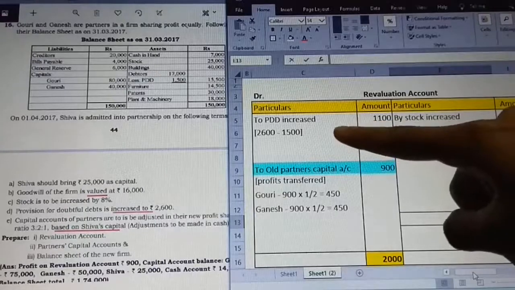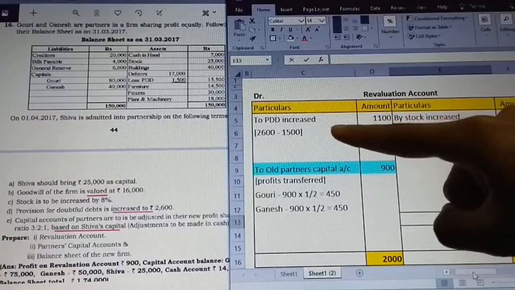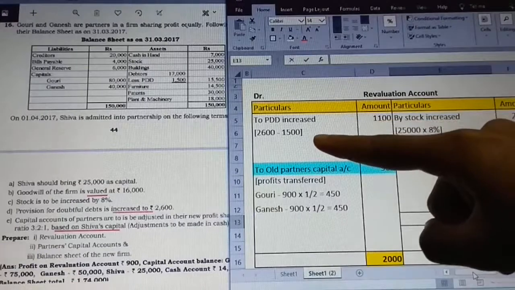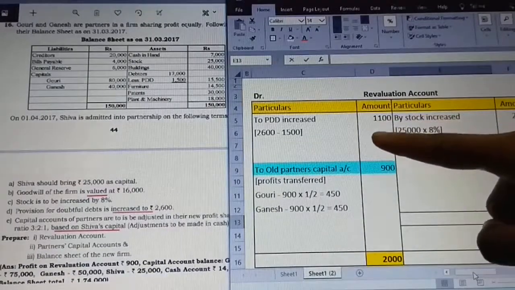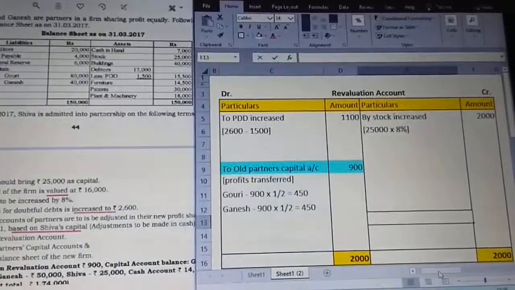On the debit side we have to take it, because our burden is increased. Any expense should be on the debit side. So for the PDD increase, the difference amount I have taken is 1,100. Now concentrating only on revaluation, only two items. On the credit side the value is greater, 2,000 compared with 1,100. 2,000 is greater, and the same value is taken as the total on both sides.